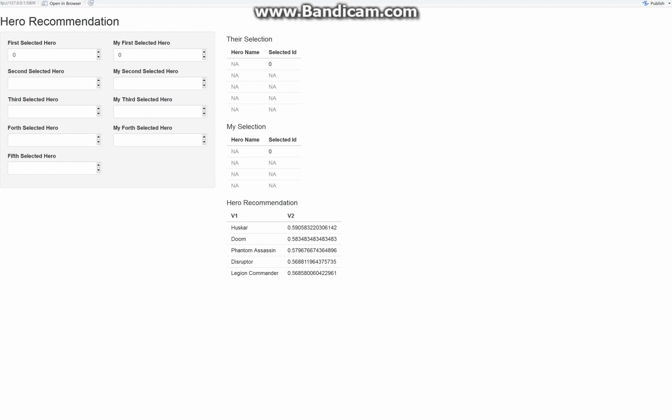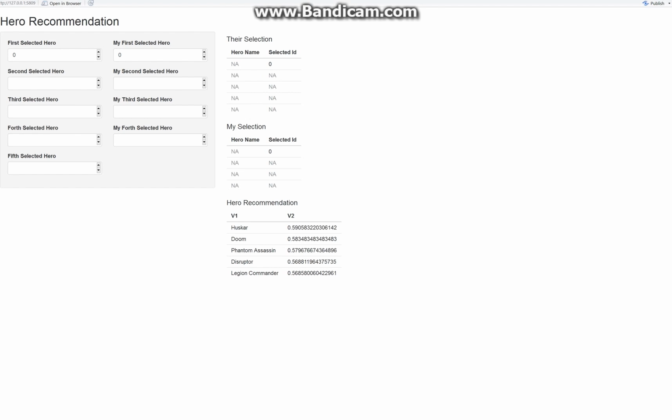In the recommendation app, people can type in all the selected hero IDs. At each step, the app will give 5 recommended heroes, which will give the highest winning probability. At the very beginning, since we have no information, the app will recommend 5 heroes which have the highest historical winning rate. And here are the 5 hero recommendations.